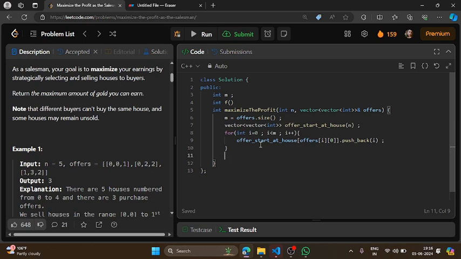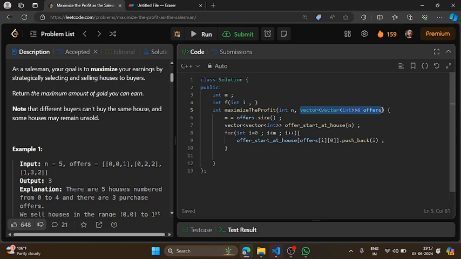After doing this, let me simply run recursion first, then we will apply dp. So here I will take an argument i, where i represents the current house we are talking about.